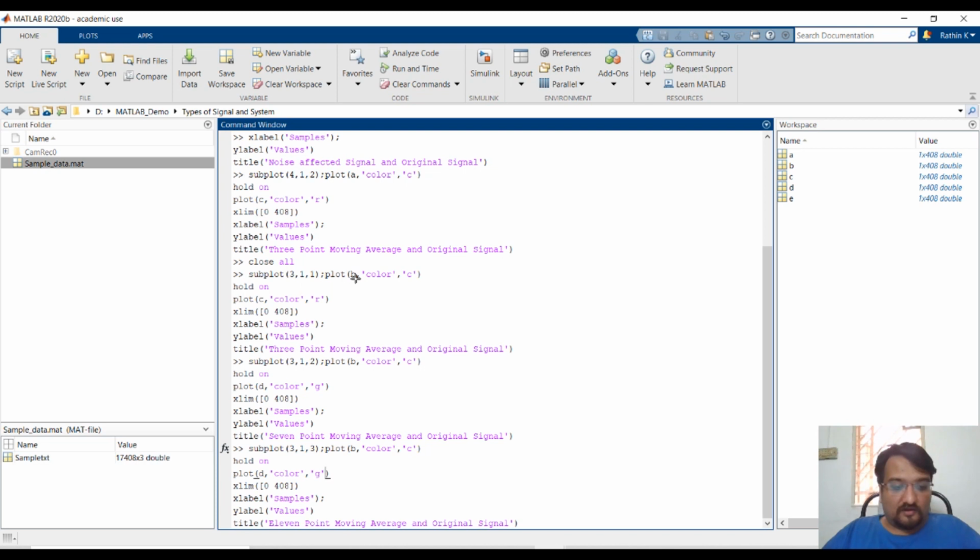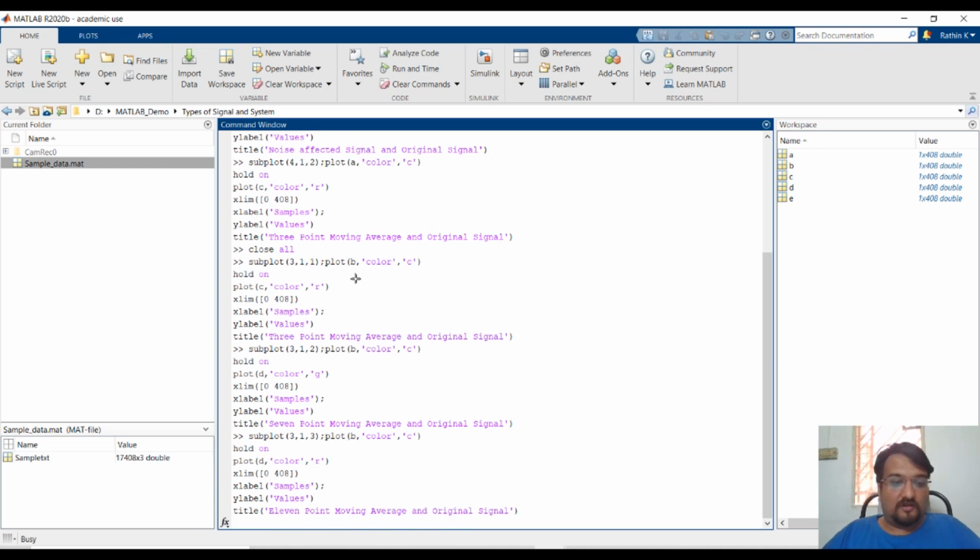So you are getting a better waveform, but at the cost of additional hardware or more computations. The 3-point version will have the simplest computation and less hardware, whereas the 11-point will have a lot of hardware, but it will give you better smoothening. It's a trade-off; you have to decide how much data fidelity or quality of the data you want.